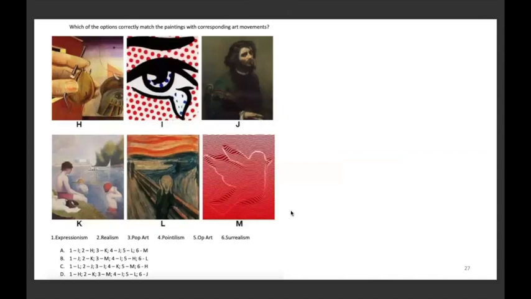Which of the options correctly match the paintings with the corresponding art movement? We're given here 6 paintings and also 6 art movements. You have to identify which of the paintings match with the art movement.